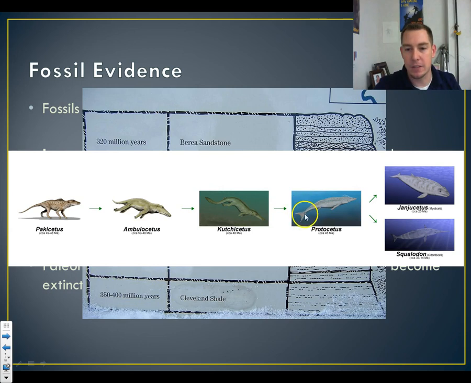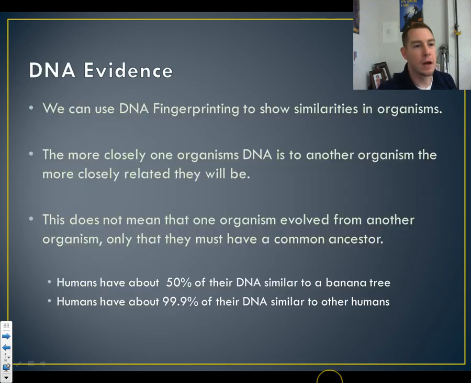So this is being selected for. The tail is doing a really good job, so we really like it. So those with better tails and smaller legs do better, have more children, and therefore we start moving into our mysticetes and our odontocetes, both our baleen and our toothed whales.